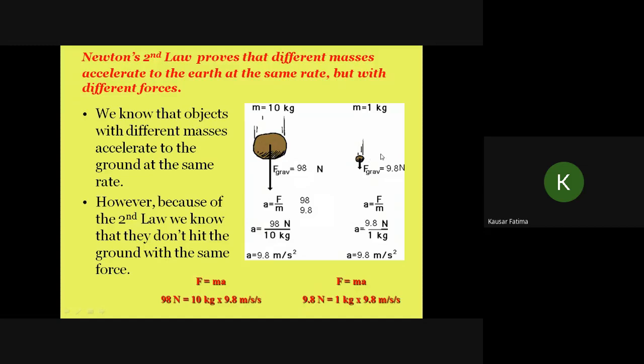Another mass which is very small, only 1 kilogram, will also experience the same acceleration because the force on it will be smaller. The force acting on this body will be simply 10 newton if you round it off, otherwise the exact value is 9.8. 9.8 is almost equal to 10. So 10 upon 1 is 10 meter per second square. Both bodies will have the same acceleration. Different masses accelerate to the ground at the same rate, but the force acting will be different. Greater mass, greater weight, greater gravitational force.